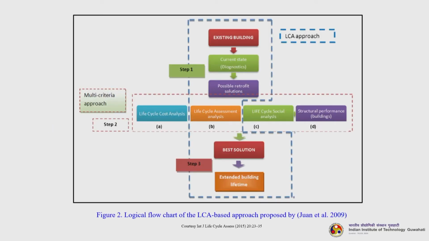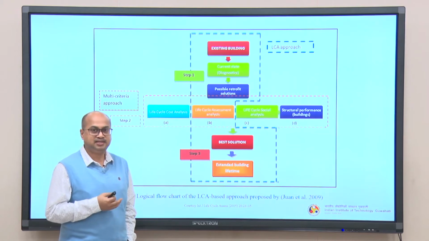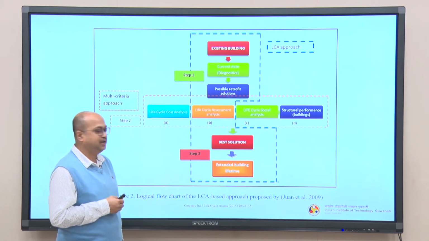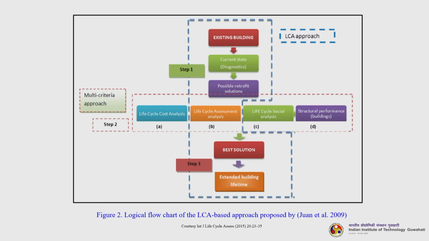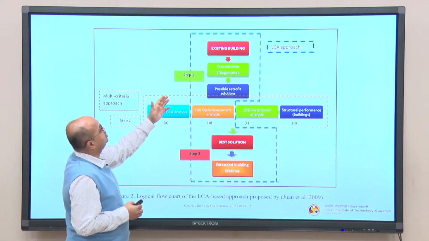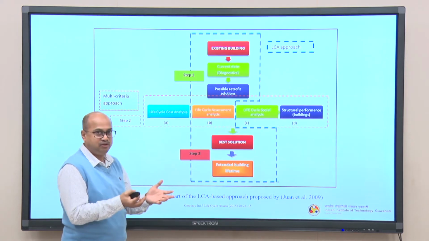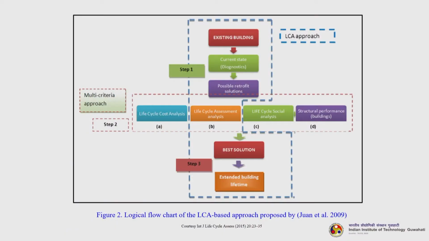Now, please have a close look at figure 2, which is the logical flow chart of the LCA based approach proposed by Zhuang et al. in the International Journal of Life Cycle Assessment. This is taken from one particular paper which is given below. It describes 3 different steps. Step 1 talks about the existing building, its current state, that is the diagnostic approach, then possible retrofit solutions. In step 2, it is a multi-criteria approach.